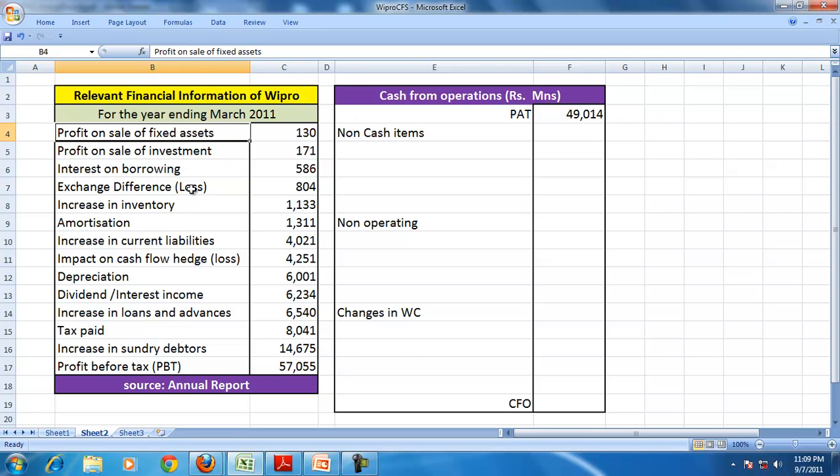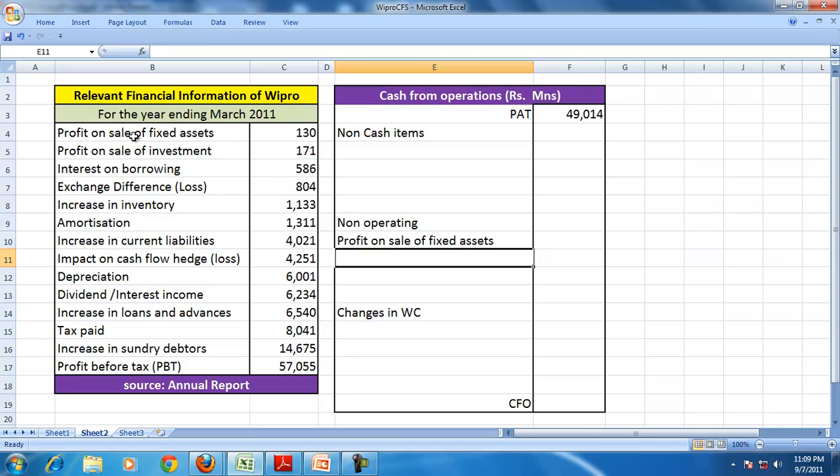Profit from the sale of assets which has been included is a non-operating item, so profit from the sale of assets has to be deducted while computing the CFO. The profit from the sale of investment is again non-operating, so that also has to be deducted while computing the CFO from the PAT.